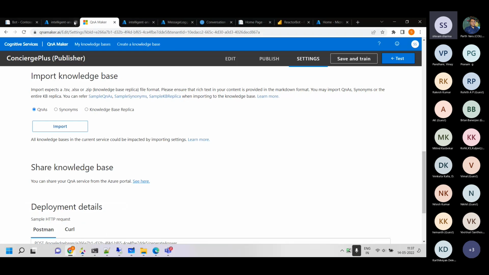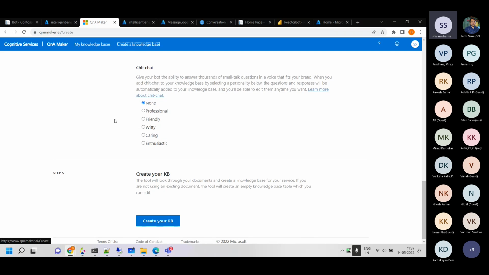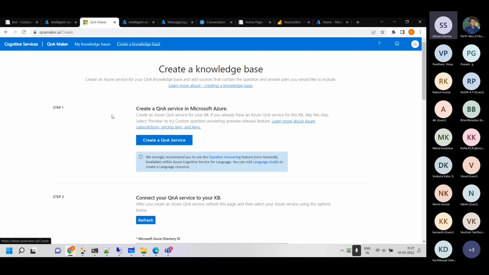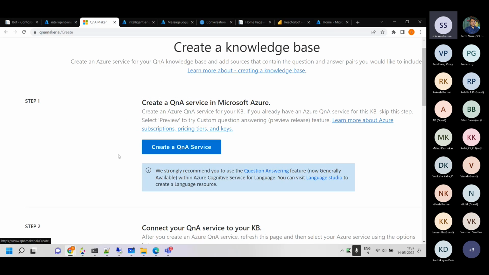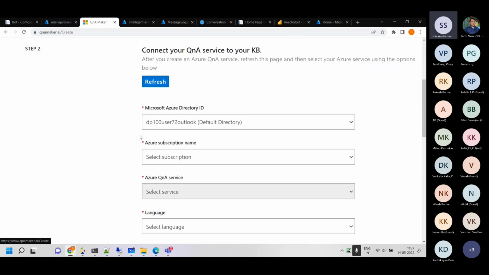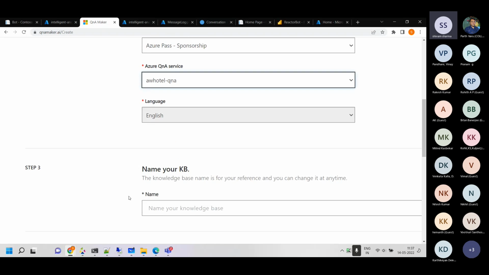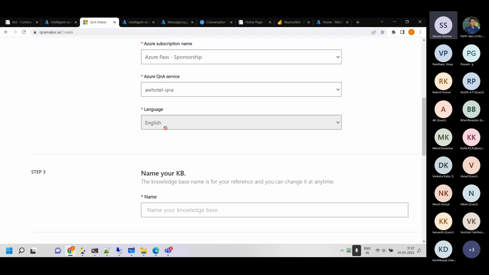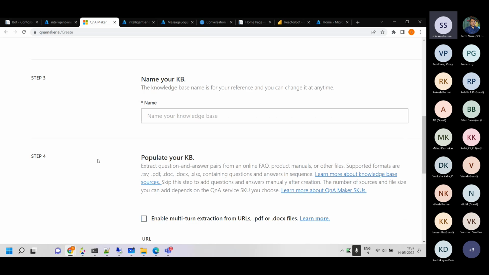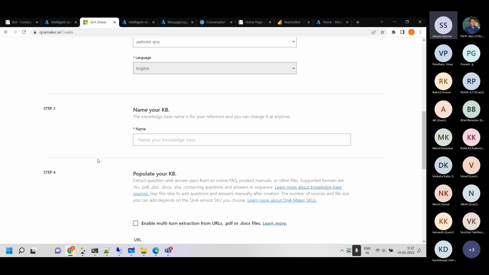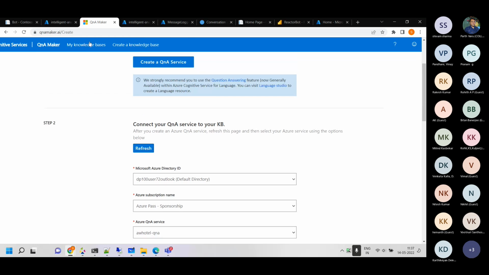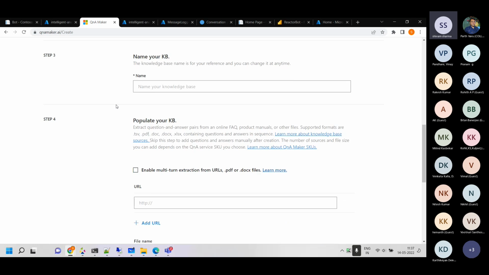So what I did is I went to create a knowledge base. In create a knowledge base, I clicked on Q&A service, and I selected this from here. This is the old one, the one which I was just showing you. And then I selected the language. There were more options also, and I never counted, but there are a lot of options available for different languages. The name of my KB, we'll go and check it out over there.